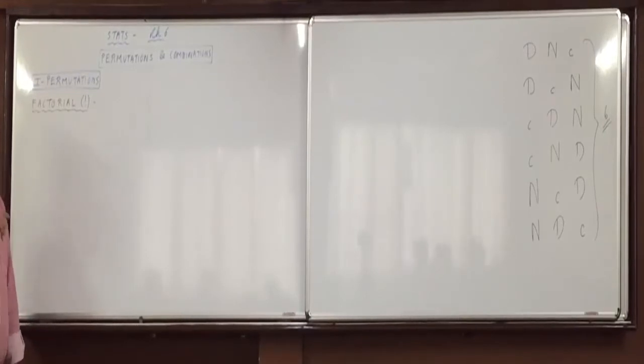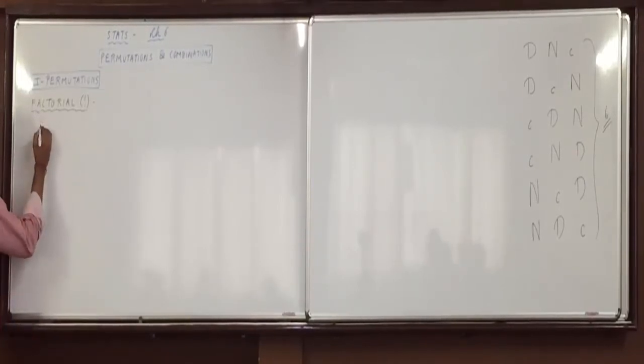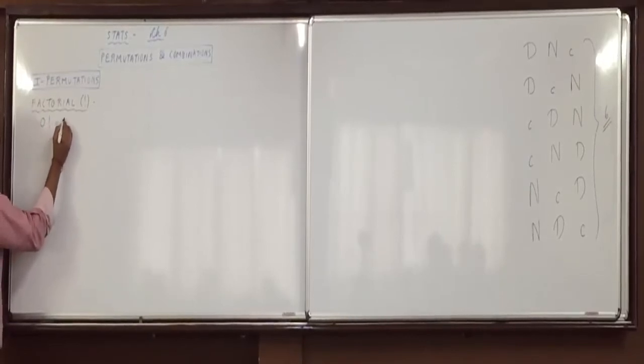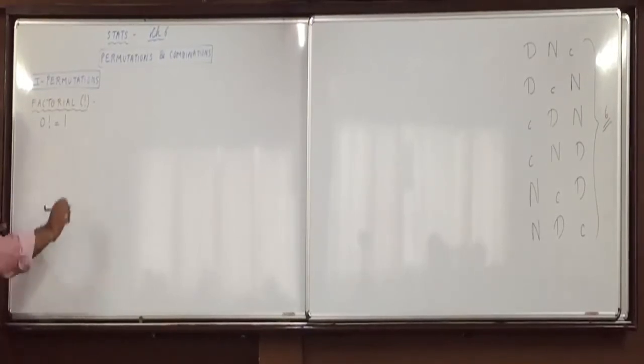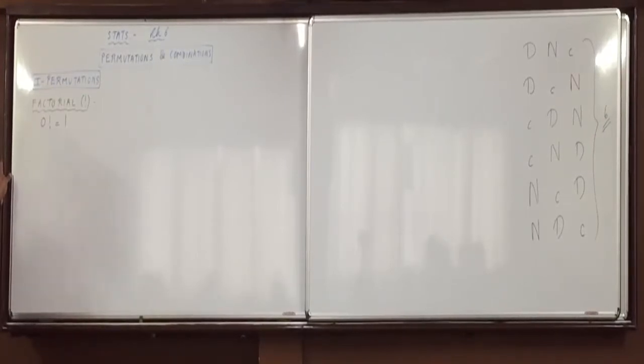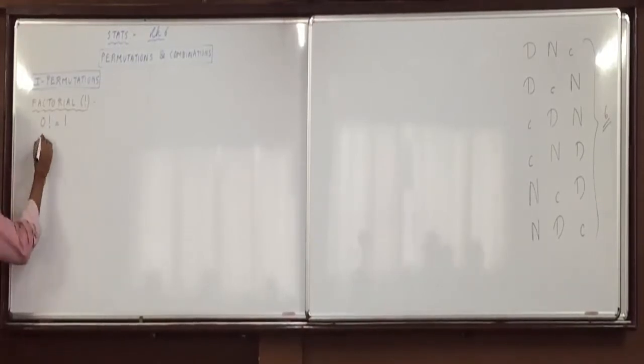I'll write a series of factorials and you'll automatically understand what the meaning of factorial is. 0 factorial is a universal fact to be taken as 1, don't take it as 0. 0 factorial's value will always be taken as 1. If you take 0 factorial's value as 0, then in this chapter all your answers will be 0. So 0 factorial's value is to be taken as 1.